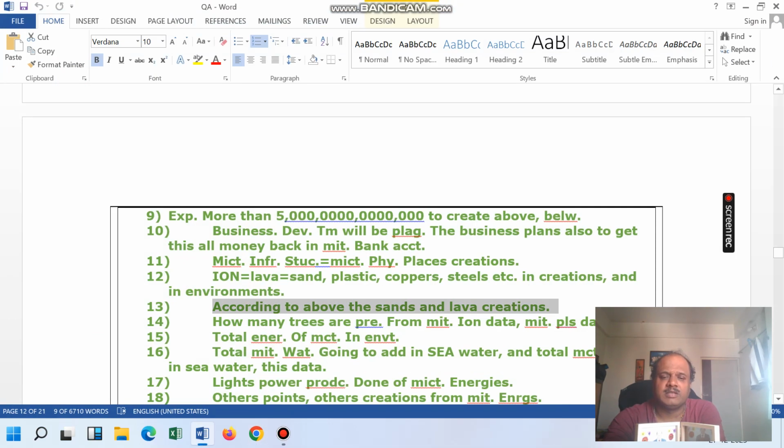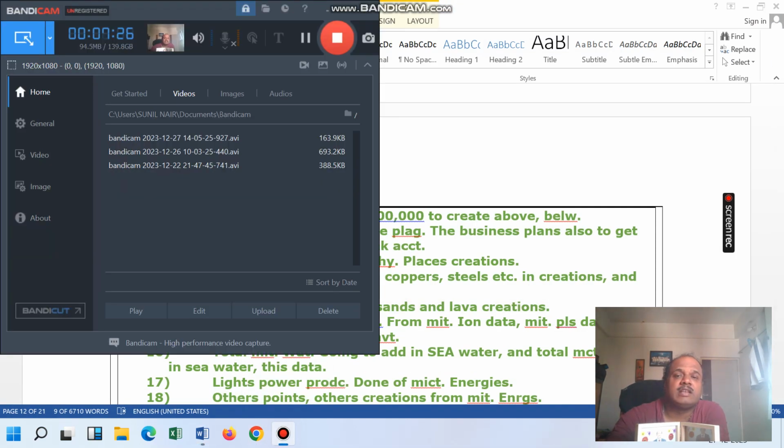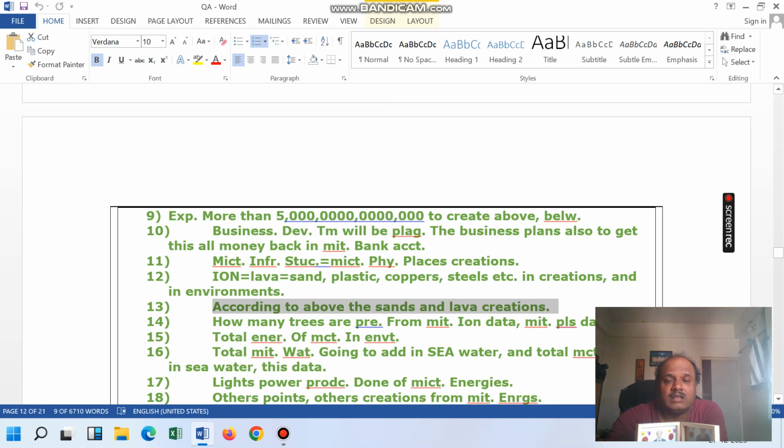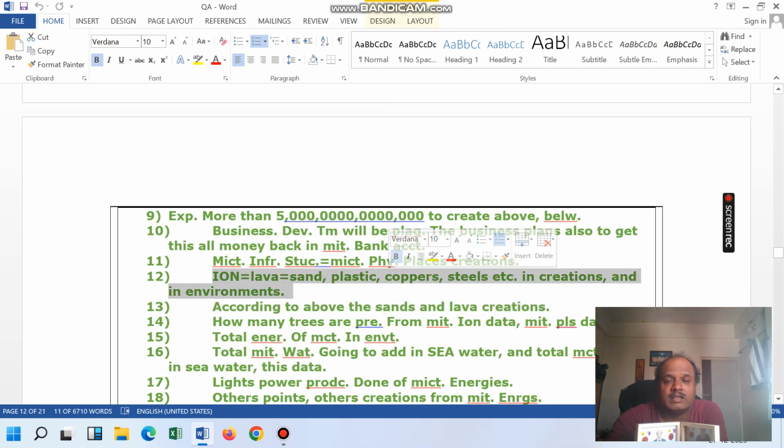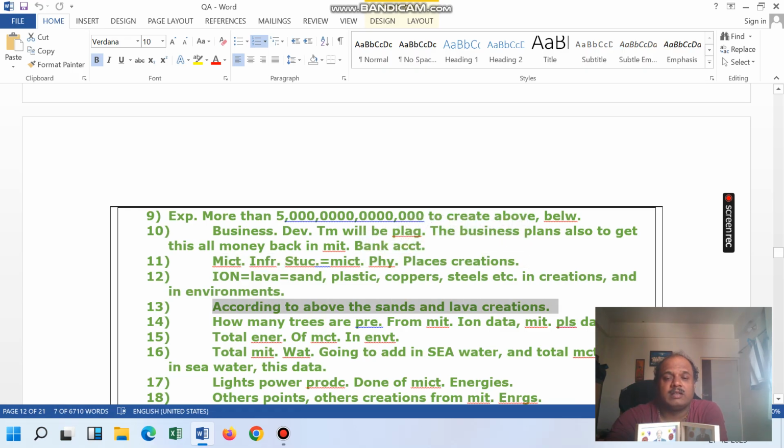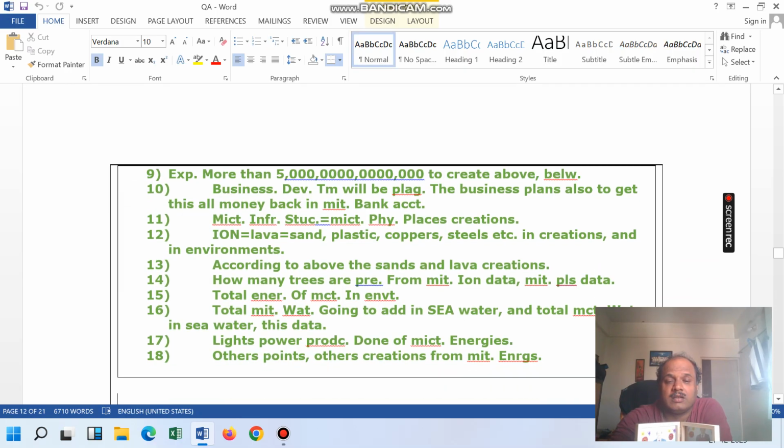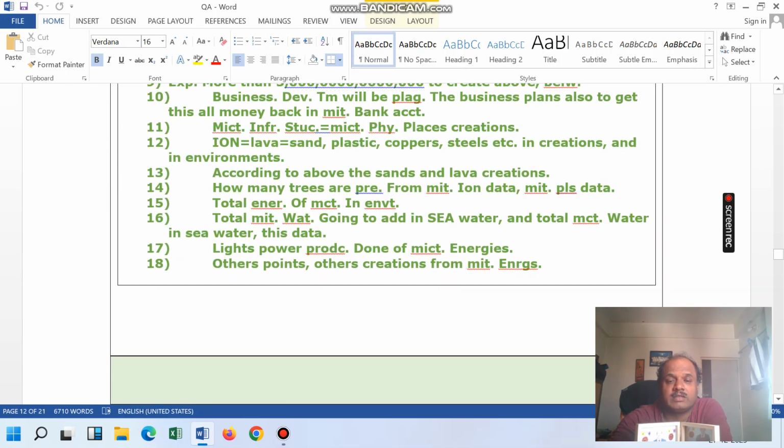So like this one of the persons told that earthquakes are also connected with this point, and this point, and this point. To create one lava sand, sand is created, after that the earthquake is also going to happen. It's not like the land is going to be stable without earthquake. That is not possible. So earthquakes are also connected with all these creations.